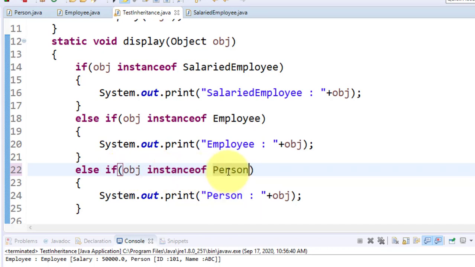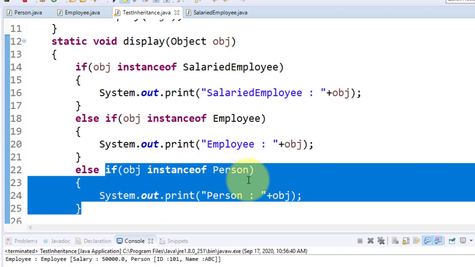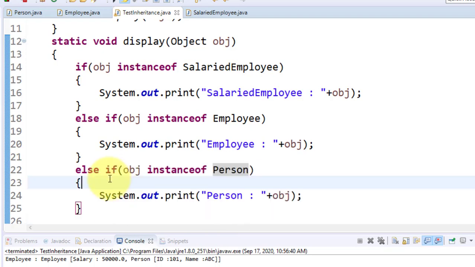So you have to go with the downward approach, then it will work. If you go with the upward approach, definitely this first if will execute, because when you create an object of your subclass, at first your superclass object gets created, and that's why this is a true condition.